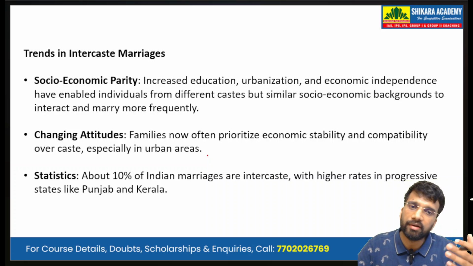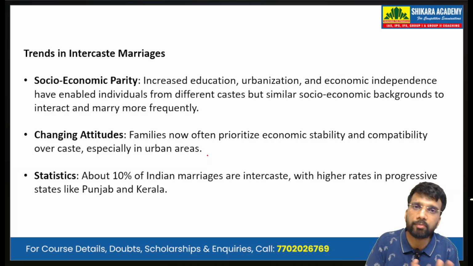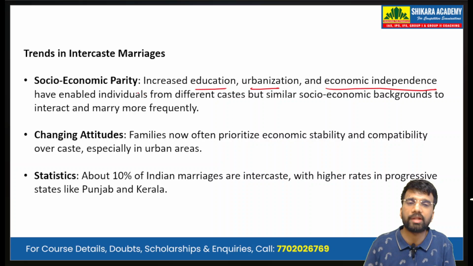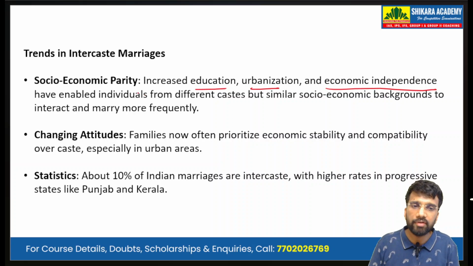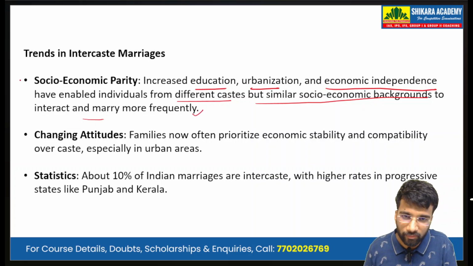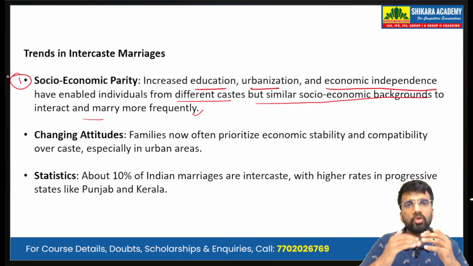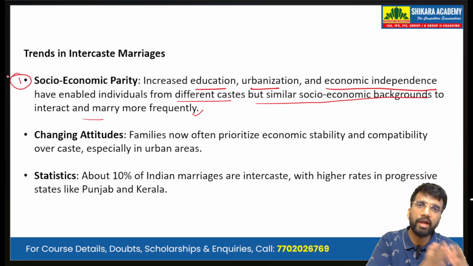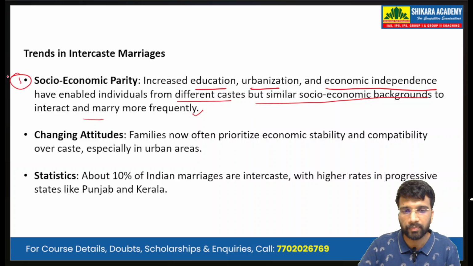Now, we discuss the trend in the intercaste marriages. The first dimension or the first point is the socio-economic parity. Increased education, urbanization, and economic independence have enabled individuals from different castes but similar socio-economic backgrounds to interact and marry more frequently. So, the number one dimension is the socio-economic parity fueled by education, urbanization, and economic independence.